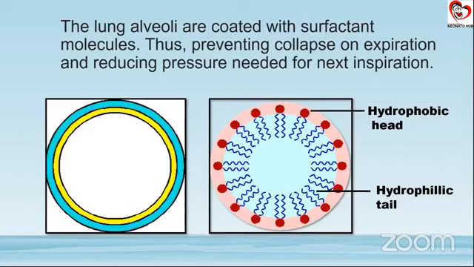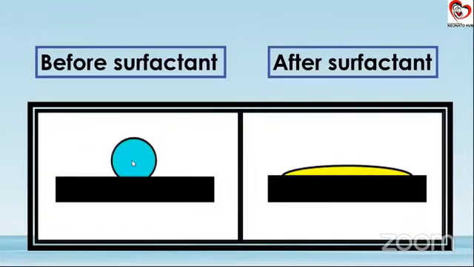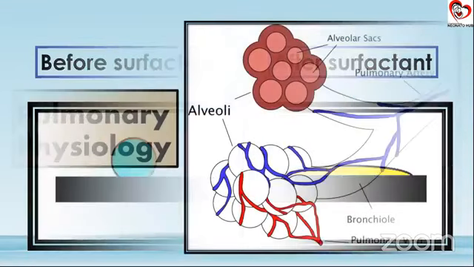It basically prevents the collapse of the alveoli on expiration, and because of this there is less pressure needed for the next inspiration. Now we'll see this. This was the concept which I said, that before surfactant we have a spherical shape, but after surfactant, because the surface tension is reduced, we have a complete even spread out over the surface. This is what we need.